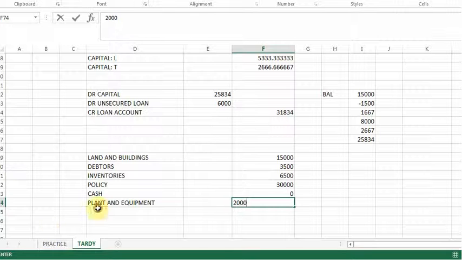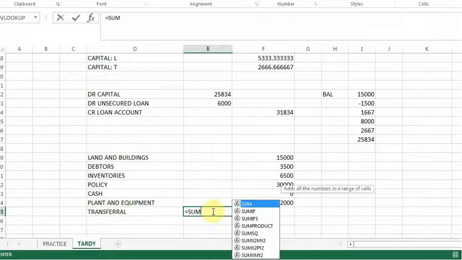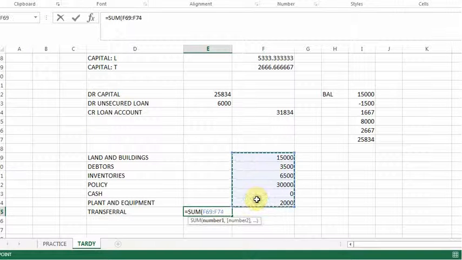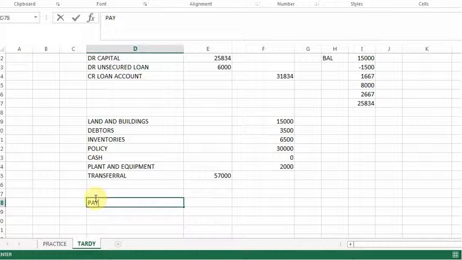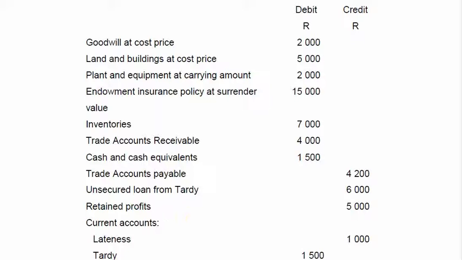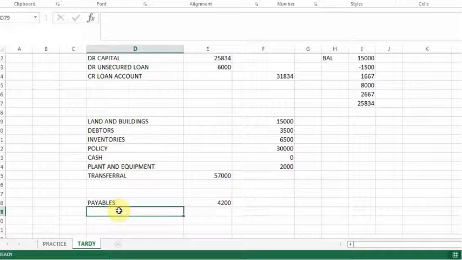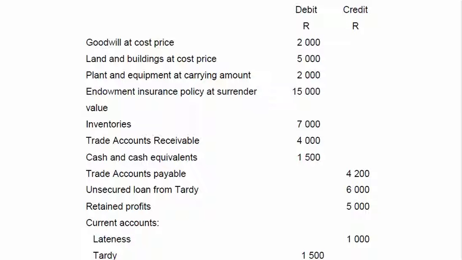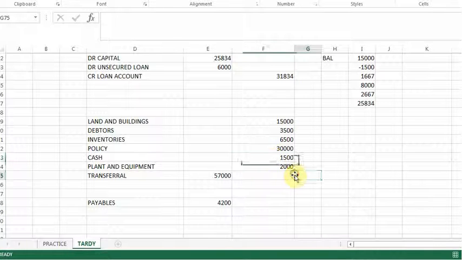So to the transferal account, I take all my assets. And that is then the sum of all the assets that I have now credited. Then I need a transferal account again. I'm going to close all my liabilities. So I have payables or creditors, and the payables had a total of 4,200. So I'm going to say 4,200 debit because it was a credit balance, but I'm closing it. What other liabilities do I have? Oh no, the cash and cash equivalents were positive. I was wrong. Sorry, so there it should be 1,500 as well.